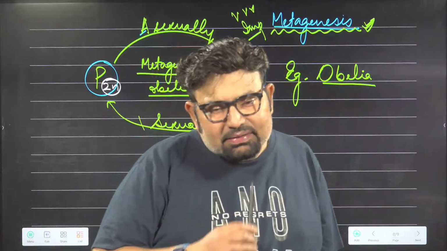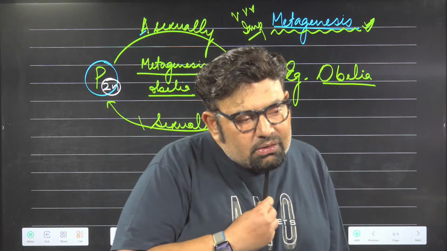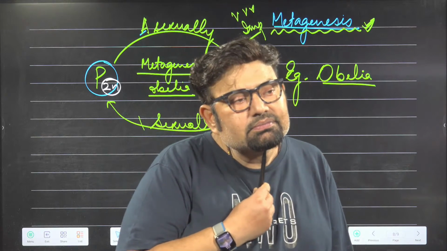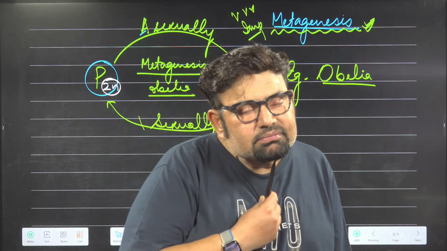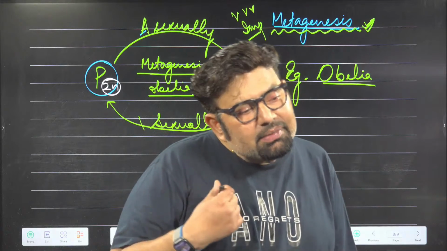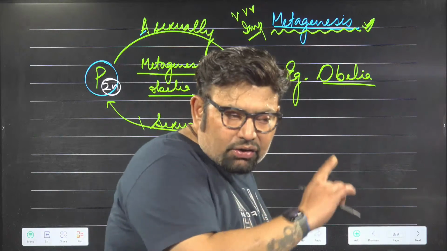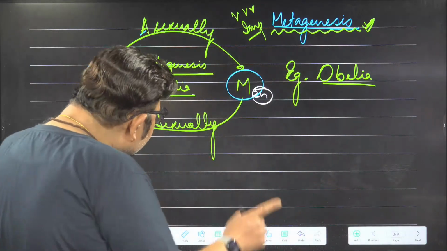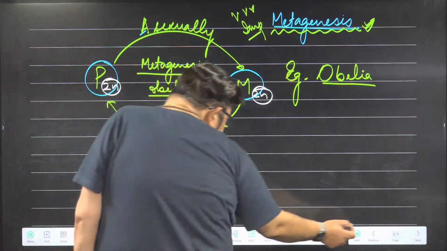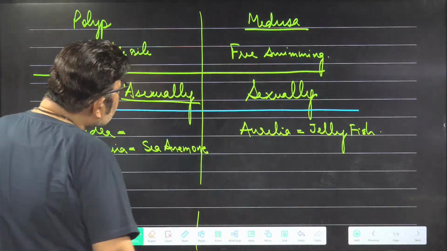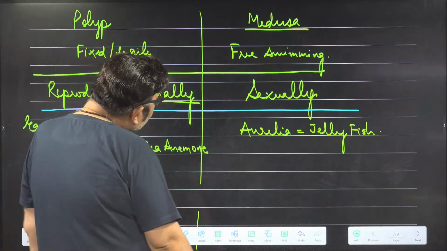Tell me one answer. What is metamerism? Metamerism is segmentation, serial repetition of units. Very good. Let us not get confused. Metagenesis is different and that is different. Metamerism is true segmentation.